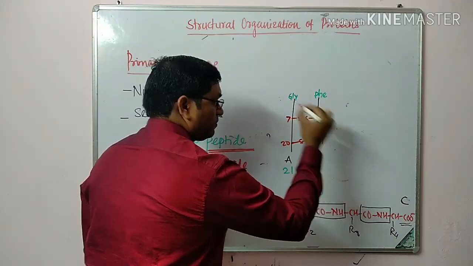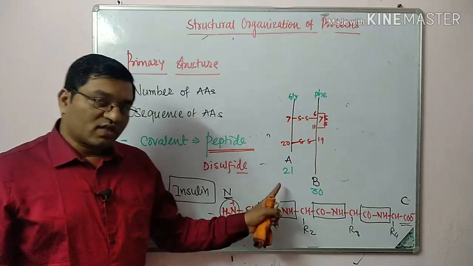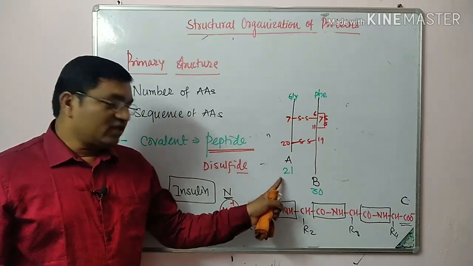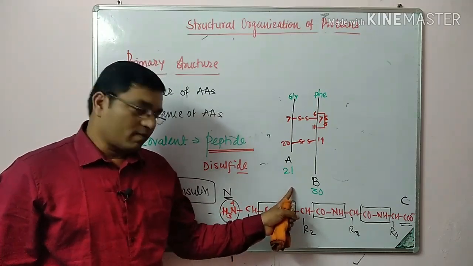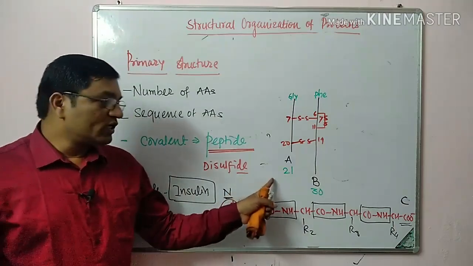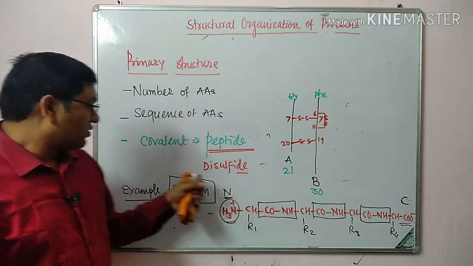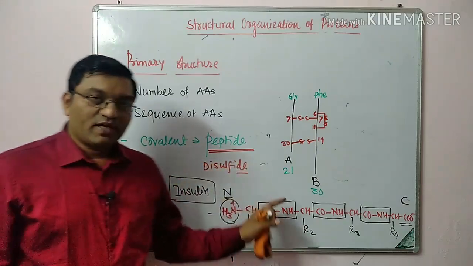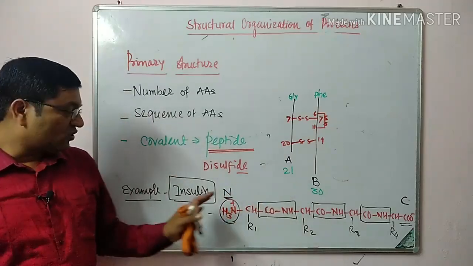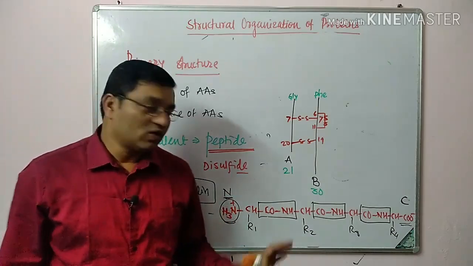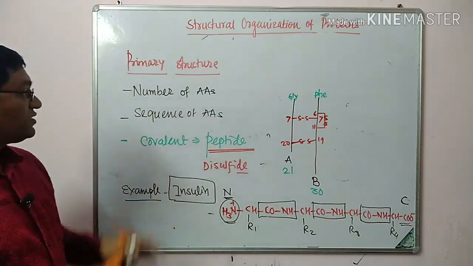This is the structure of insulin. It was first isolated in pure form by Banting and Best. So it is included in primary structure. It is stabilized by peptide linkage and disulfide linkages. It is also known as a branched protein because of disulfide linkage. So this is about the primary structure.